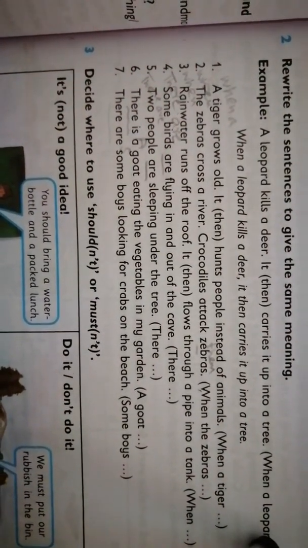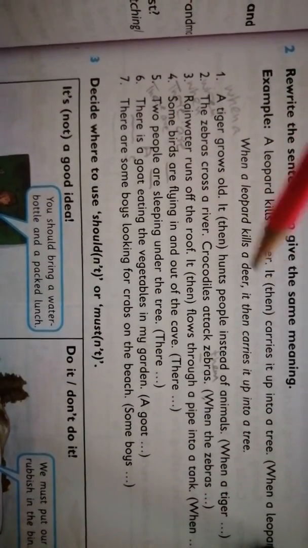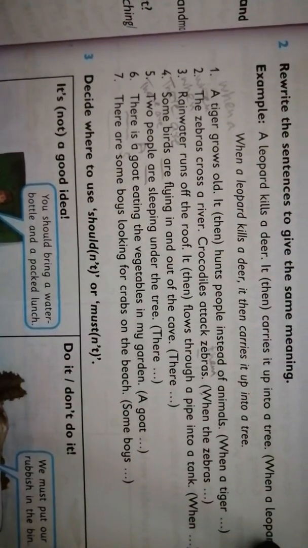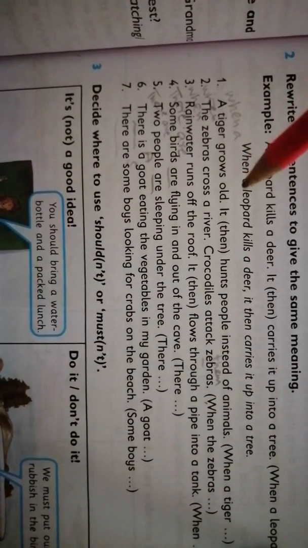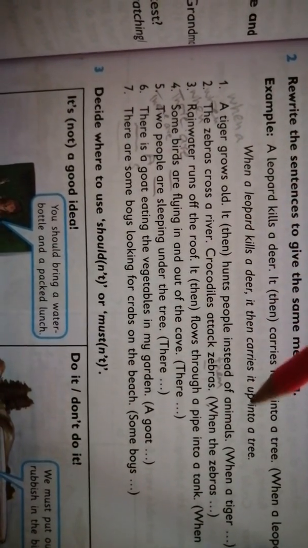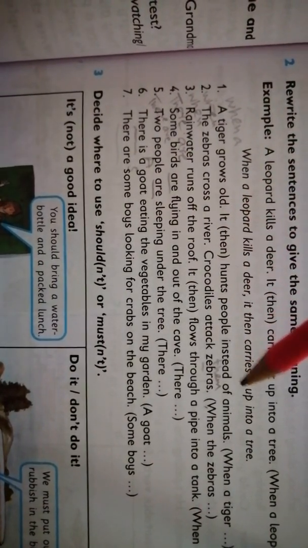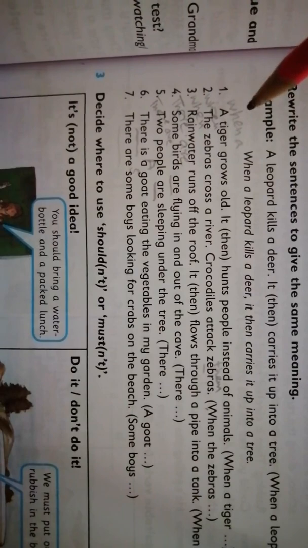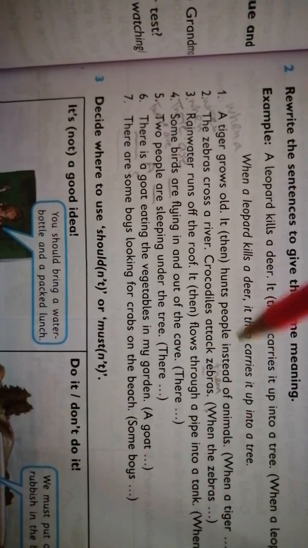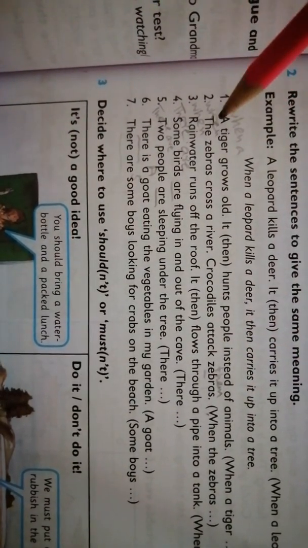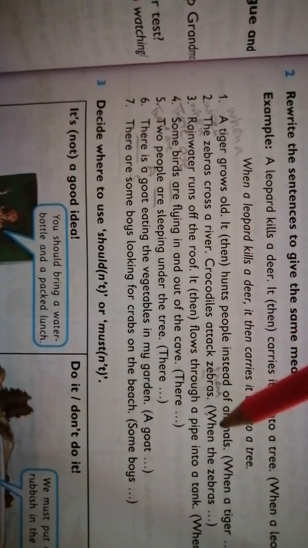Now here we have the first sentence. Number 1 is, a tiger grows old, it then hunts people instead of animals. So we will write this sentence as, when a tiger grows old, it then hunts people instead of animals. Number 2 is, the zebras cross a river, crocodiles attack zebras. So we will write this sentence as, when the zebras cross a river, the crocodiles attack them.